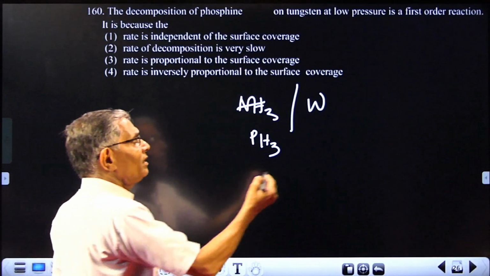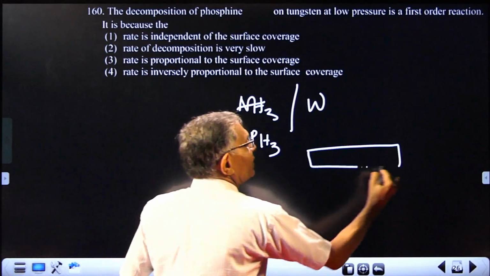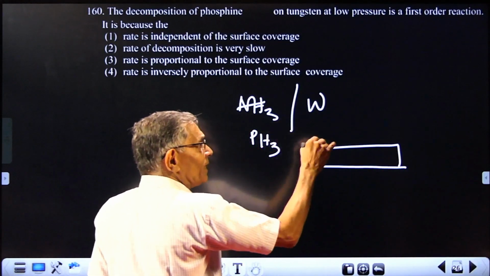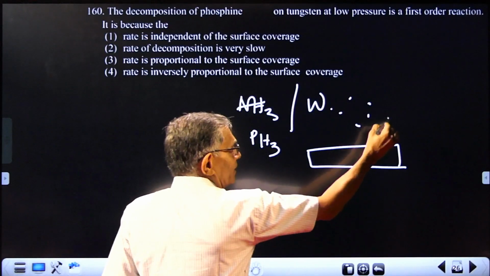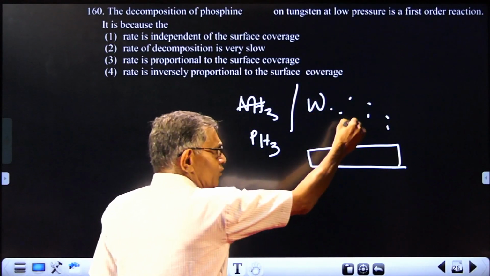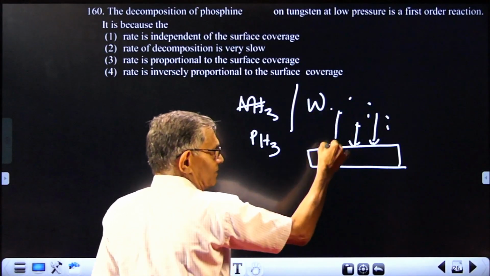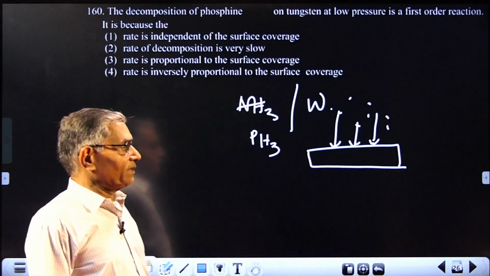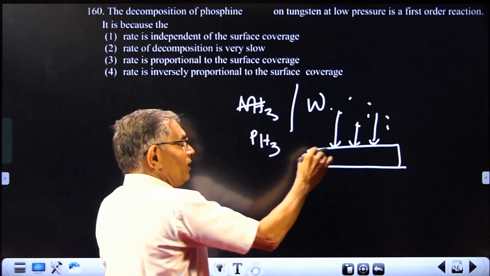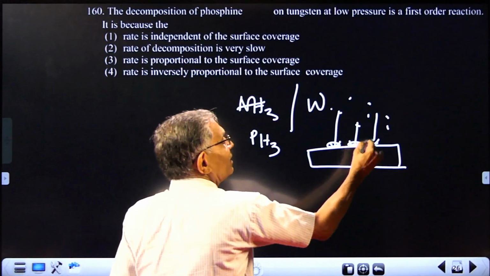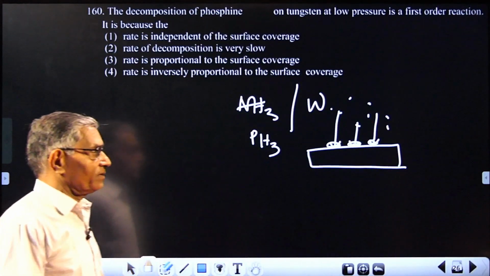Again very simple. Suppose this is the catalyst surface area. At low pressure only a small number of molecules are there. So the rate actually depends on the number of collisions on the surface, that is pressure. When each one collides and there is a vacancy, you can have an occupied surface.